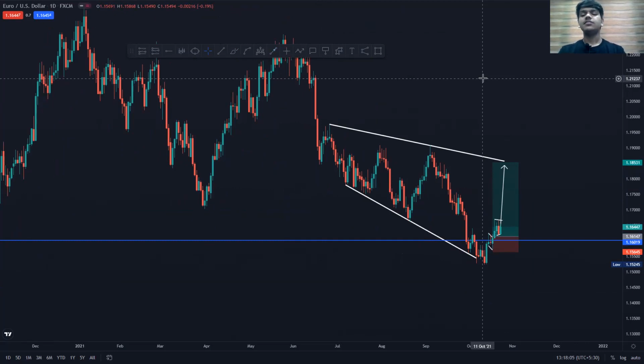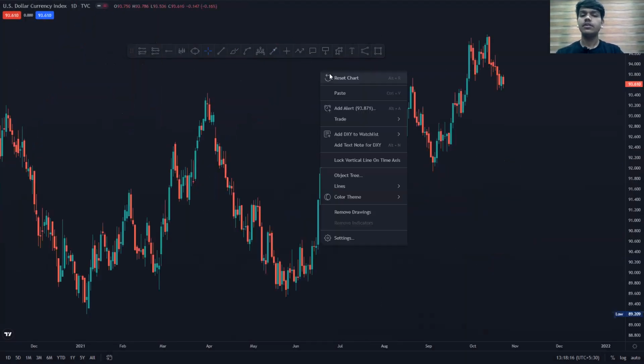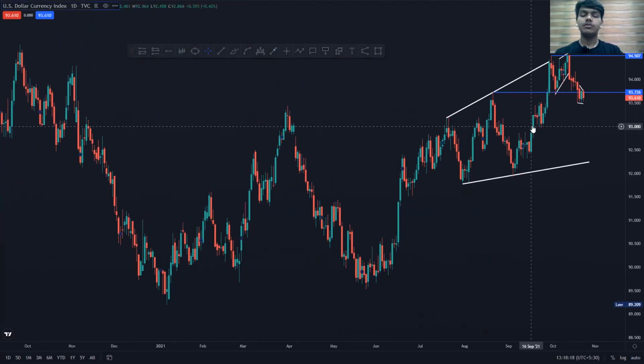So these are the things which are part of the correlation. I will discuss some of it in other videos, but I just wanted to tell you about the direction of DXY. It is very clearly indicating that the DXY will go down, and whenever the DXY moves down, gold will move up, EUR/USD will move up.